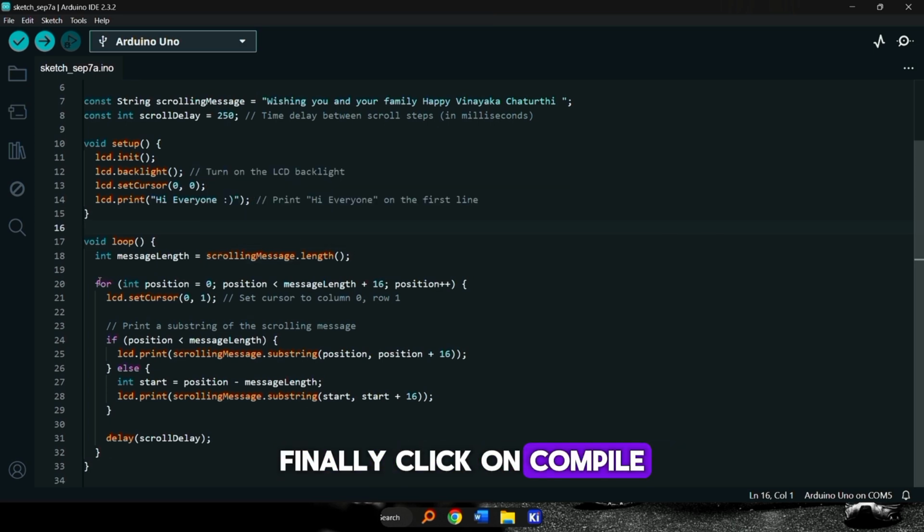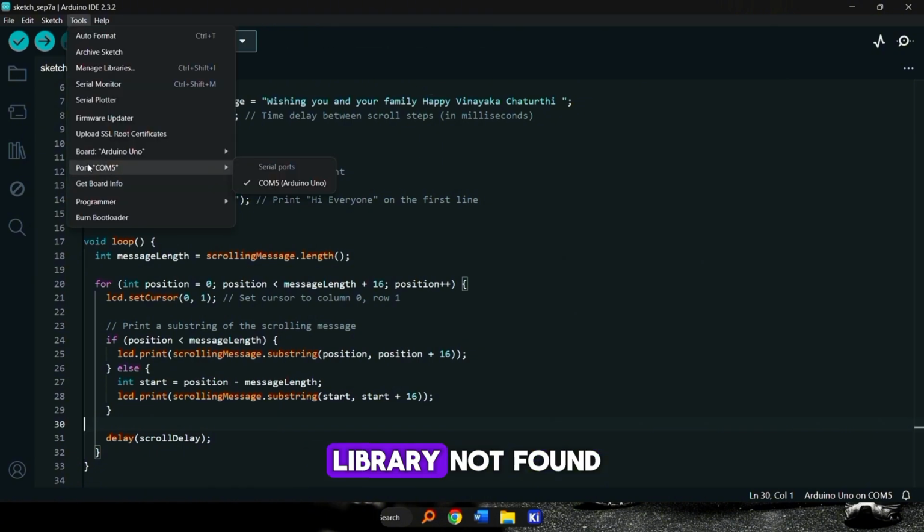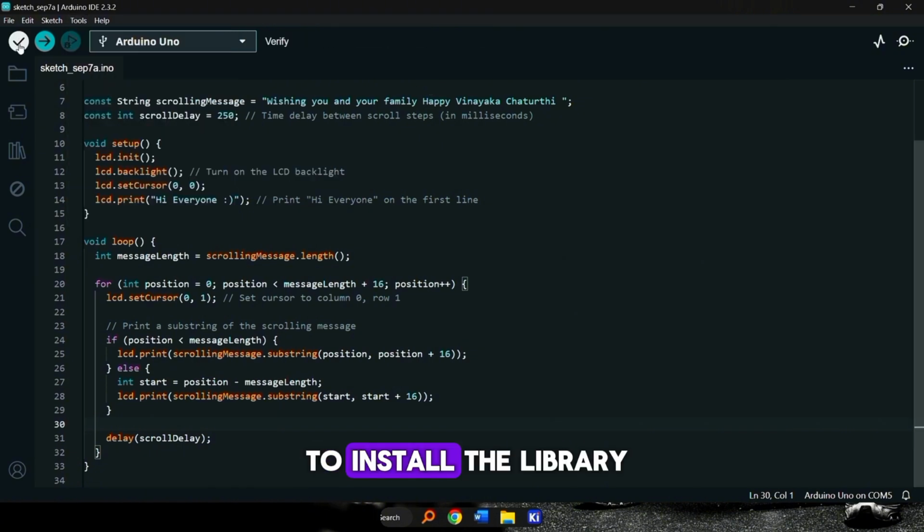Finally, click on Compile. While compiling, you might encounter errors such as LiquidCrystal library not found. If so, you need to install the library.